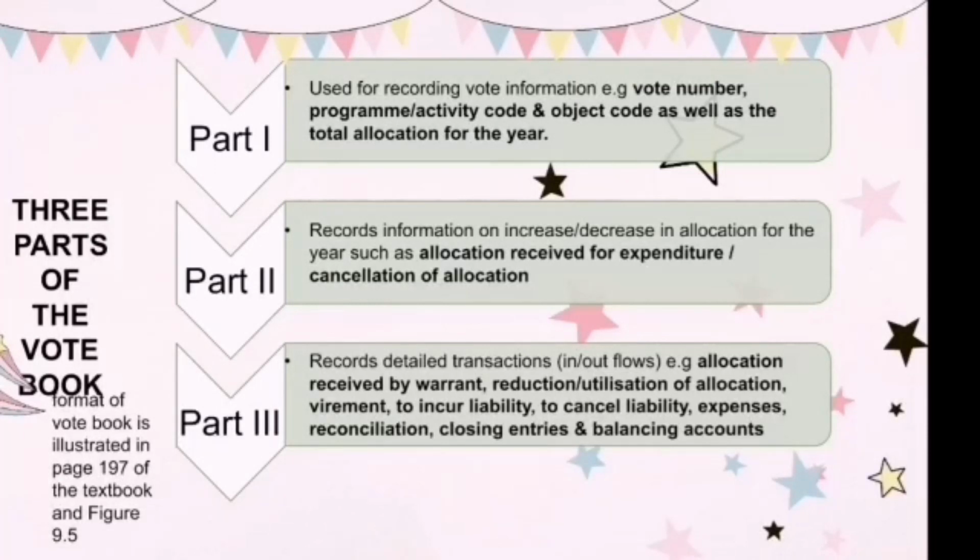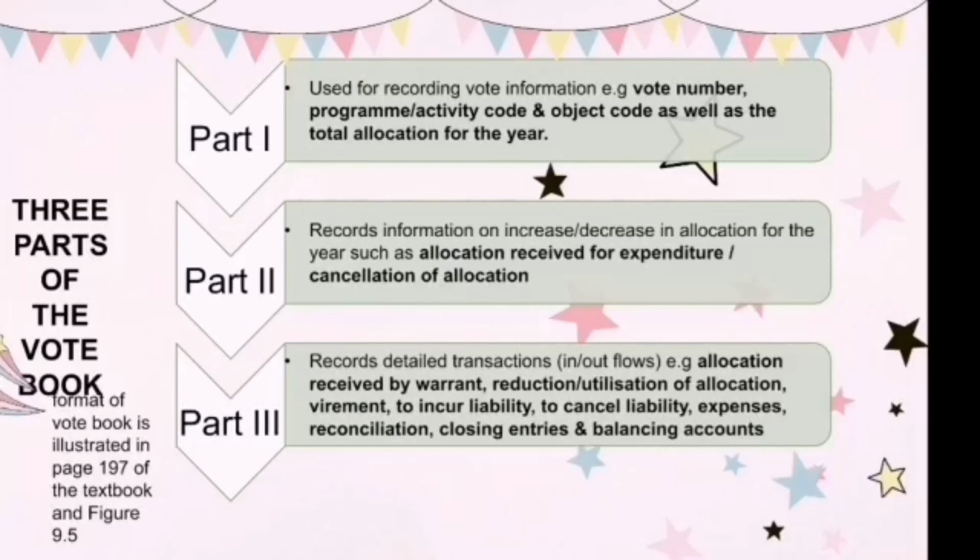Part 1 on the upper page of the left-hand side is used for recording vote information such as vote number, program or activity code, and the object code, as well as the total allocation for the year. Part 2 on the upper page of the right-hand corner records information on increase or decrease in allocation for the year, such as allocation received for expenditure or cancellations of allocations.